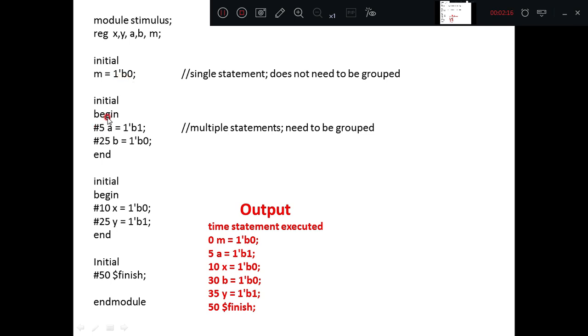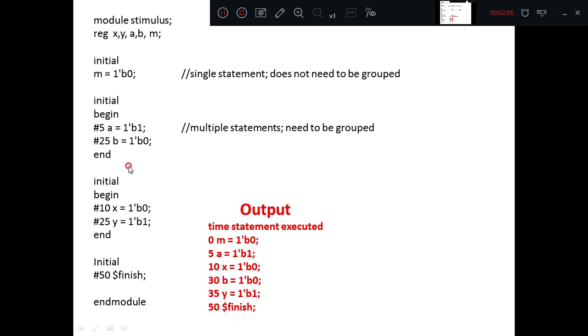Then one more initial statement: at time 5 you are initializing A with 1. At time 25 after this execution, 5 plus 25, that means at time 30, B will be updated with 0. Some more assignments: X assigned with 0, Y assigned with 1, so timing delays are mentioned. And one more initial statement where you are writing #50. After 50 time units this simulation has to be stopped or finished.